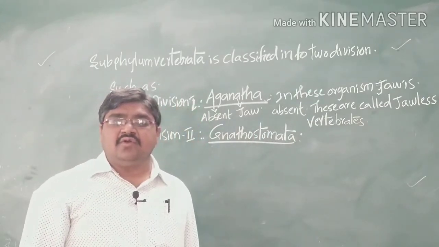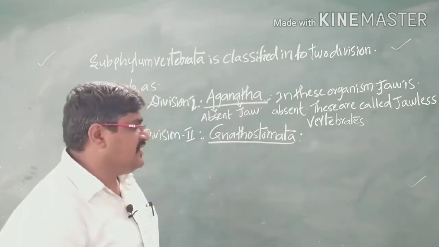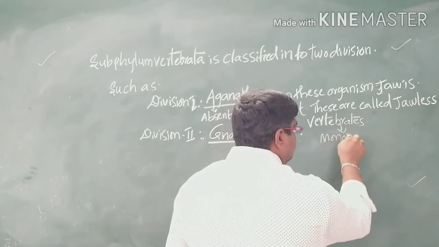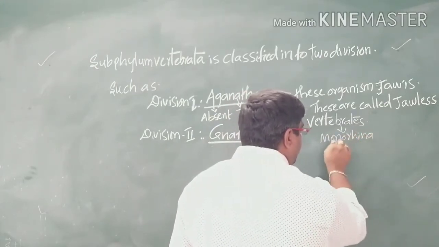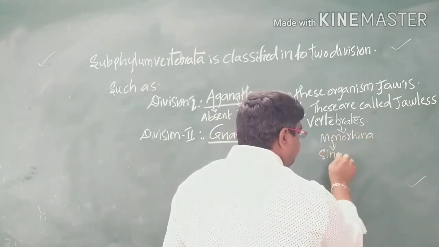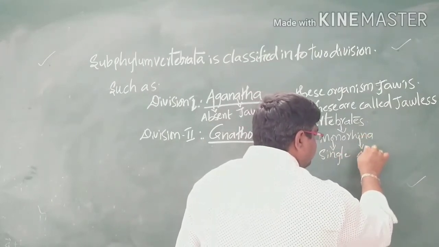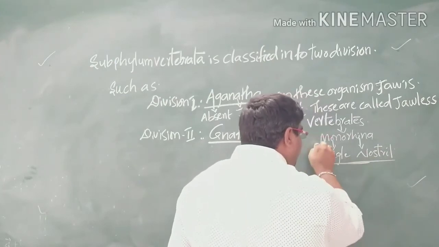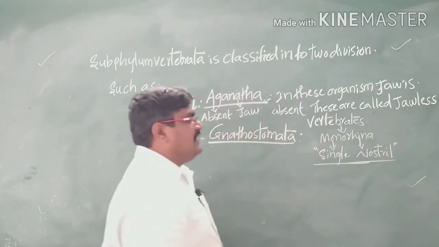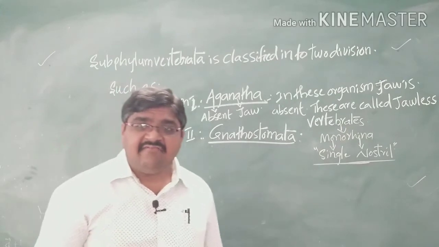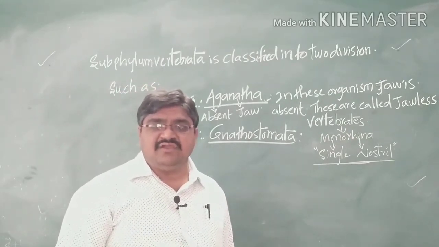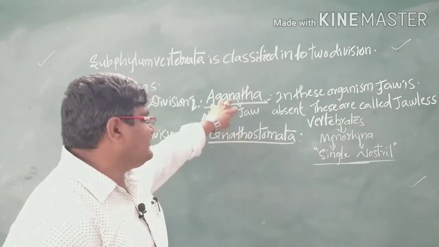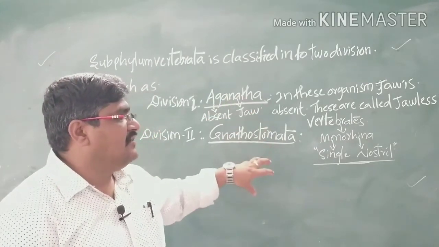These are also called monorhinas. Mono means single, rhina means nostrils. So if the organism has a single nostril and also does not have jaws, such organisms are called Agnatha, or jawless vertebrates.